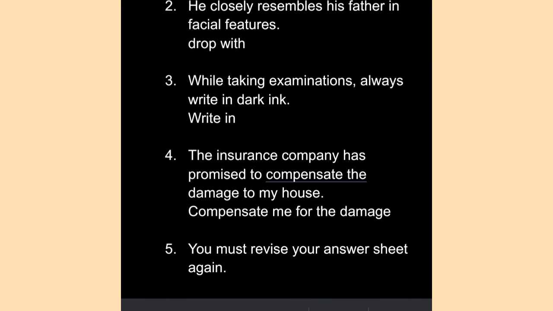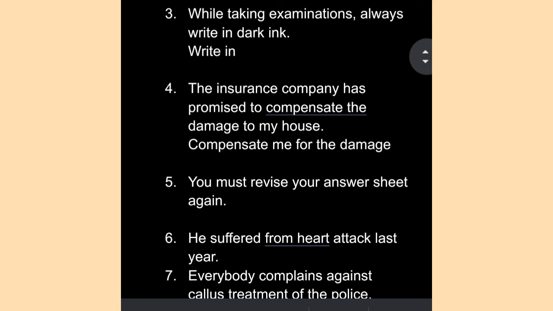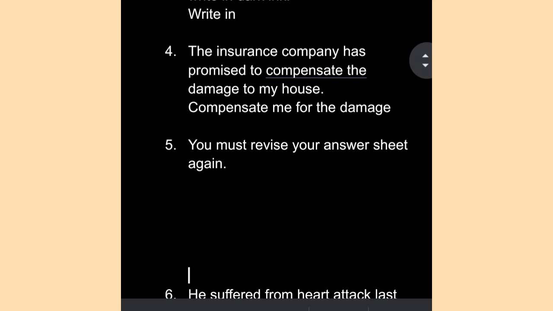Next one is, you must revise your answer sheet again. You all know that revise itself means doing something again. Therefore, in this sentence, we must drop the word again. So the correct answer would be, must revise your answer sheet, and this word again would be deleted here.